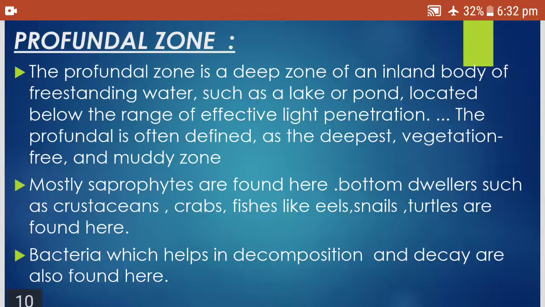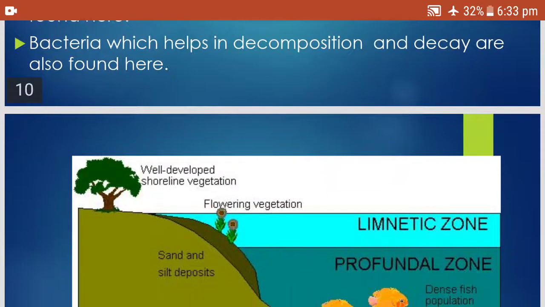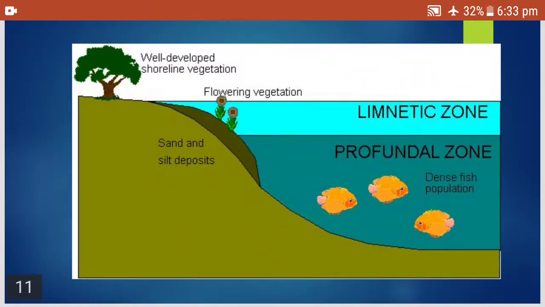Mostly saprophytes are found here, and bottom dwellers such as crustaceans, crabs, fishes like eels, snails and turtles. Bacteria which help in decomposition and decay are also found here. So with this, we have seen the three zones of the lake: the littoral zone, limnetic zone and profundal zone.